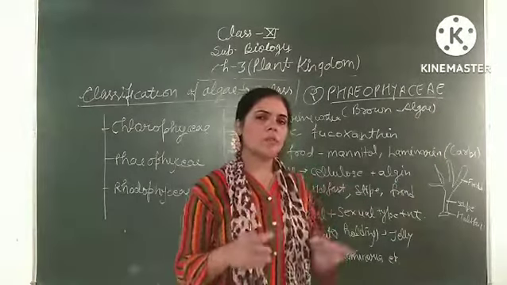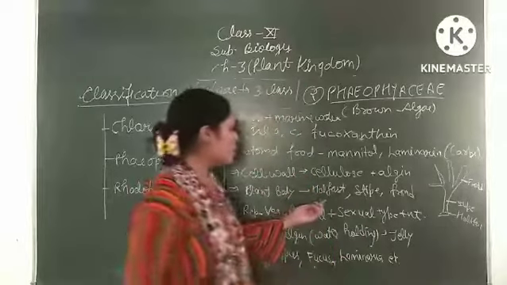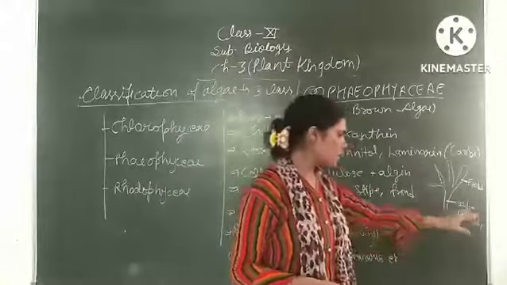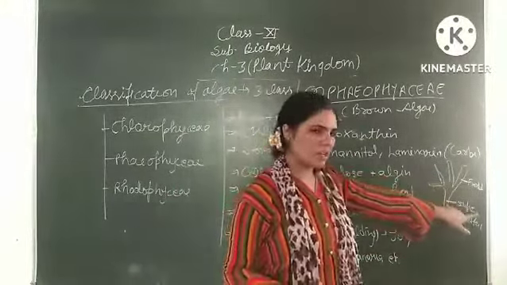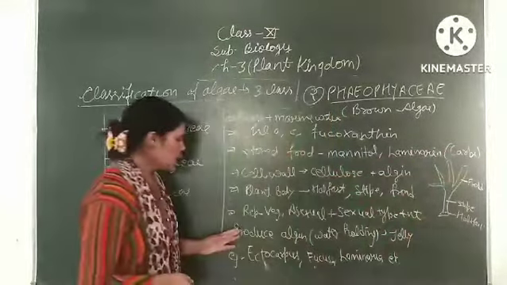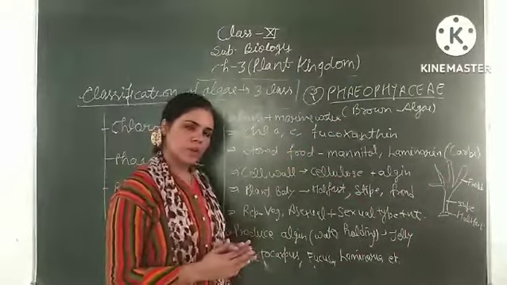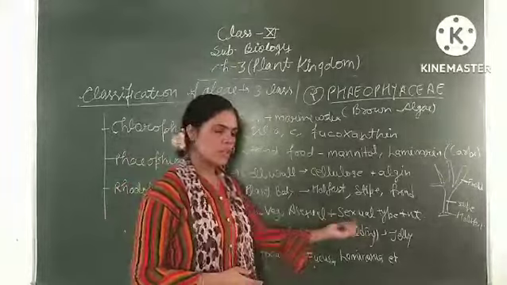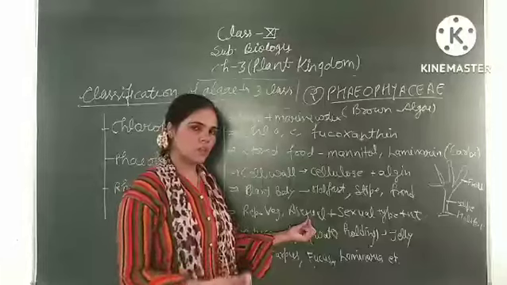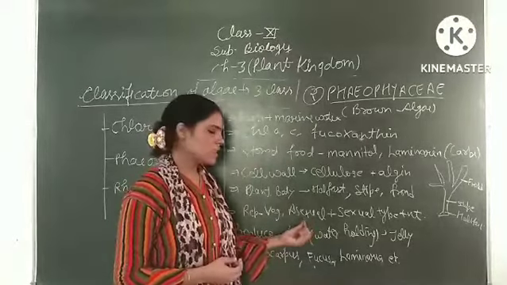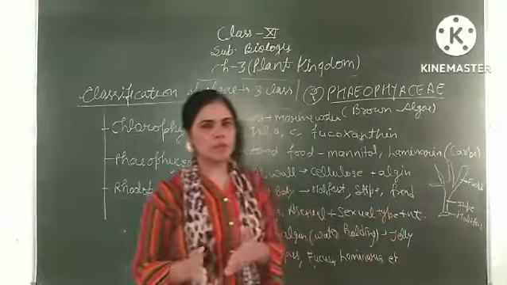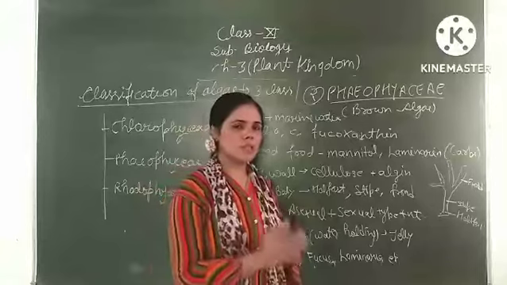In this class, the plant body can be divided into 3 parts: holdfast, stipe and frond. As you can see here, this base is called the holdfast, that filamentous part is called the stipe, and the outer leaf-like part is called the frond. Reproduction: all three types are present here, vegetative, asexual and sexual. Vegetative is by fragmentation. In asexual reproduction we see the formation of spores, that is zoospores, which are motile. In sexual reproduction all three types are present: isogamous, anisogamous, and oogamous.